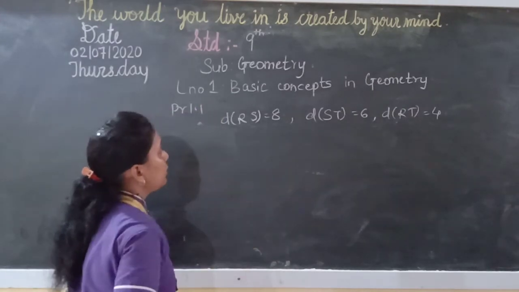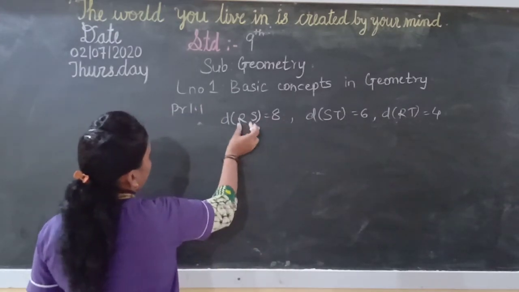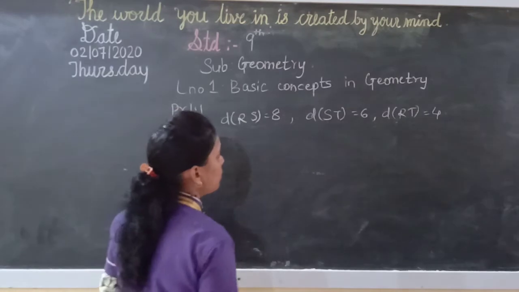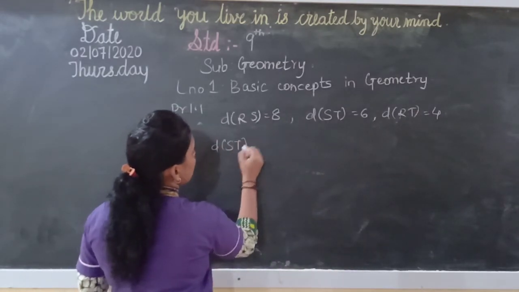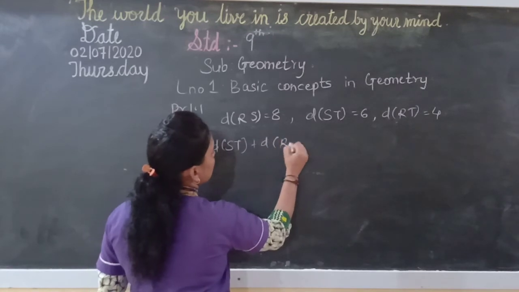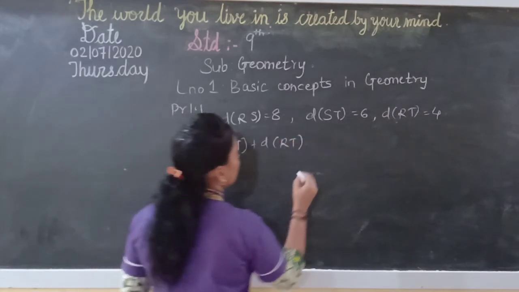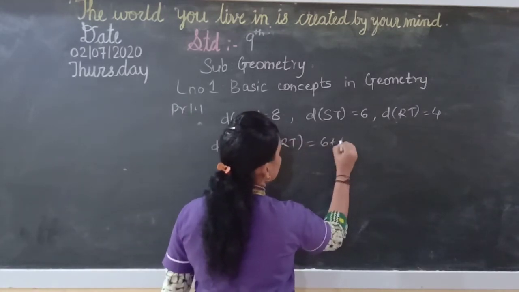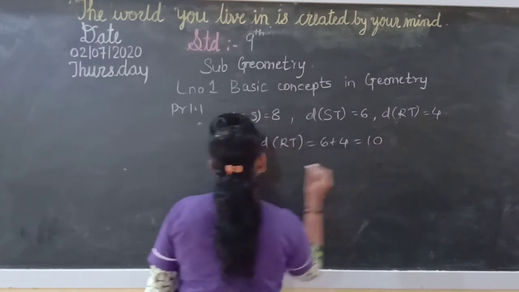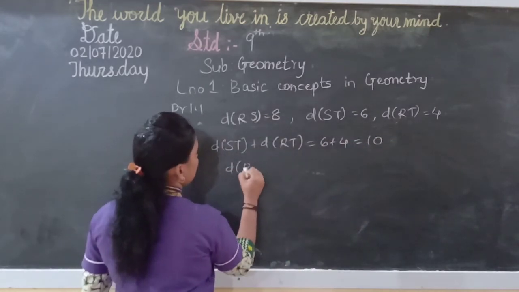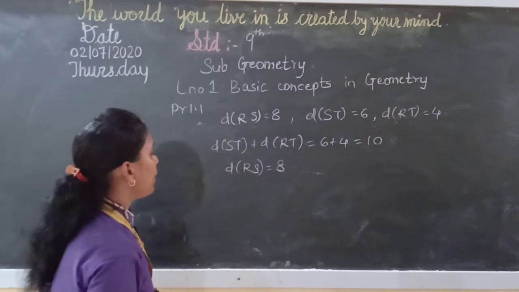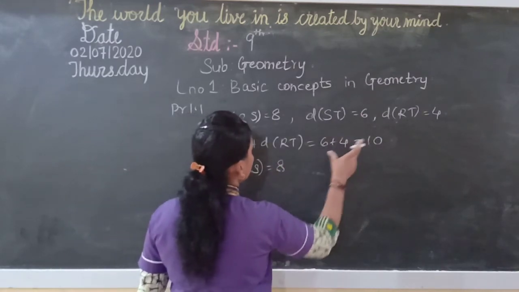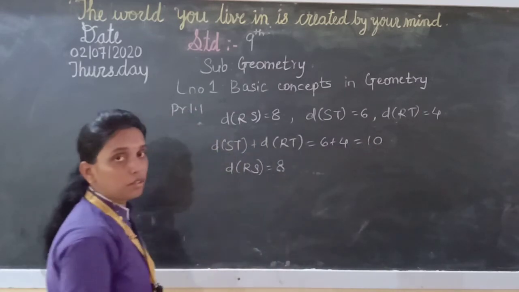Now see here, the greater number is 8, which is distance RS. Now we'll add these two. So distance ST plus distance RT, how much will it be? 6 plus 4, which is equal to 10. And the remaining distance RS is equal to 8. Now we find that these are not matching.